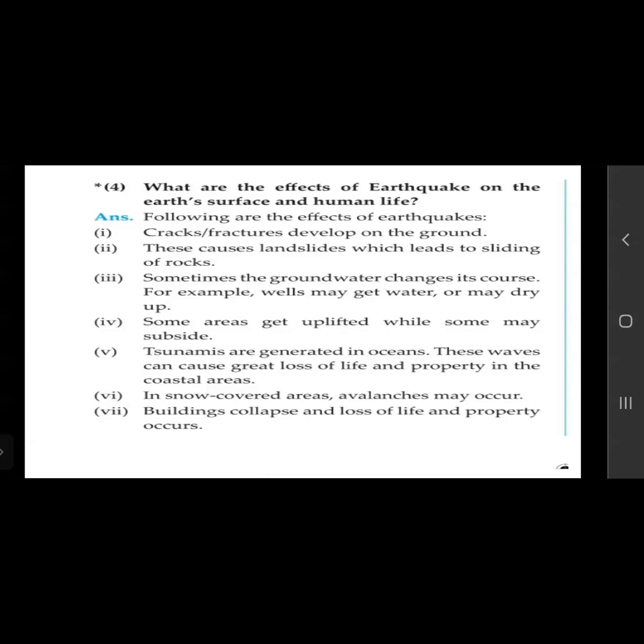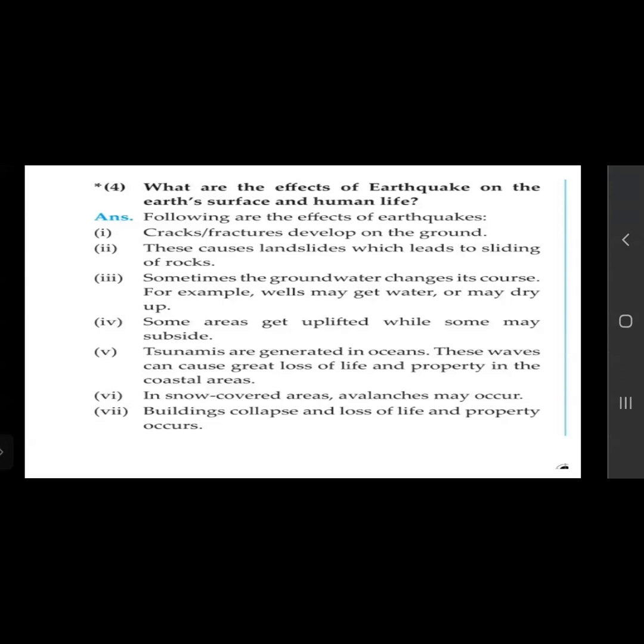Tsunamis are generated in oceans. These waves can cause great loss of life and property in the coastal areas. We have already heard about tsunamis and how destructive they are. We have an idea that it is a very great loss of life and property, and as it is occurring in the oceans, it is affecting the coastal area.